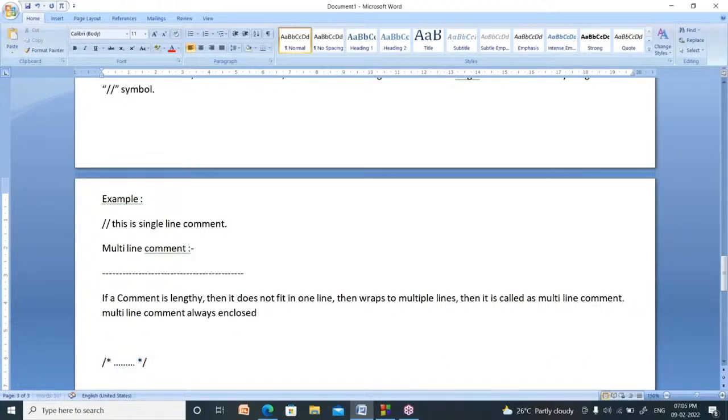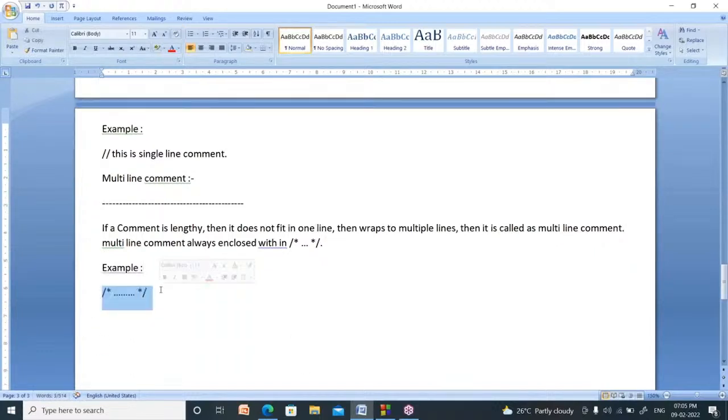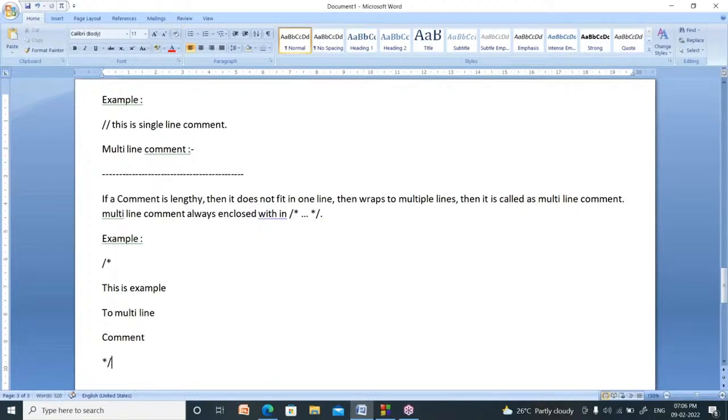So it is always enclosed within slash star and star slash. Now I am giving an example for this. Example for multi-line comment. How to start a multi-line comment? By using slash and star. Here you write the multi-line comment. This is the example of a multi-line comment. So this is about multi-line comment, right?